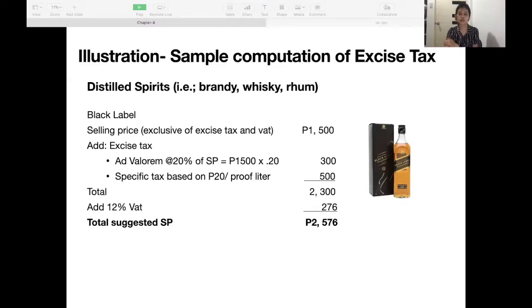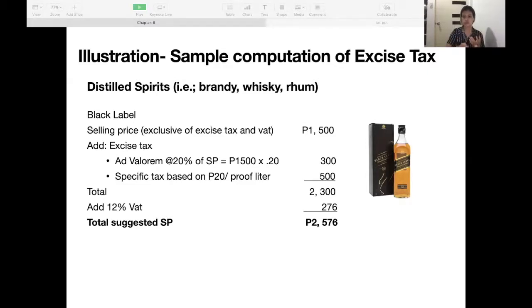Kung ikaw si Black Label Company, ibibenta mo lamang dapat siya ng 2,300 pesos. Pero yun nga, since sales of goods, we need to add the 12% VAT na 276 pesos. So a total of 2,576 suggested selling price.